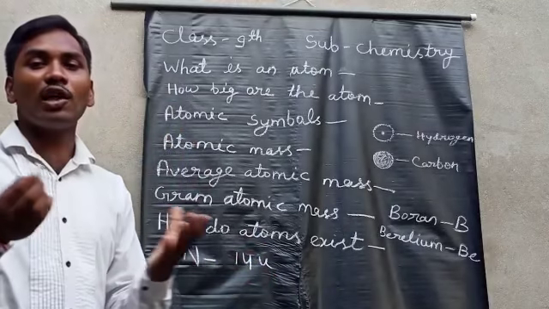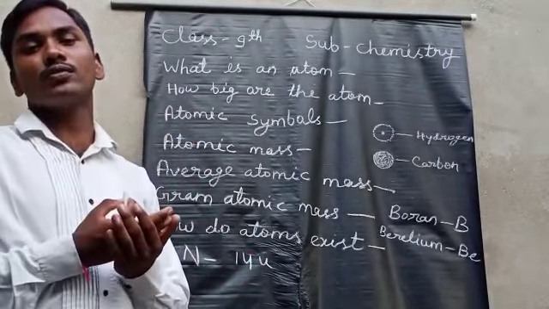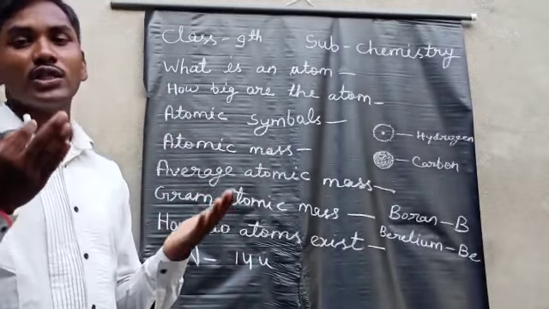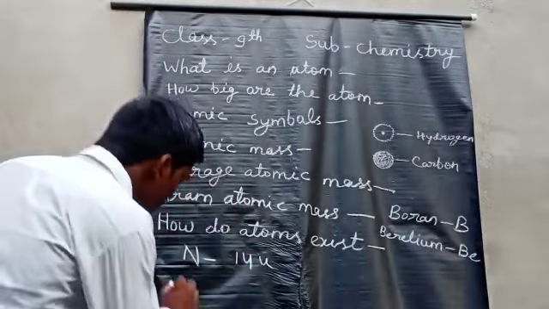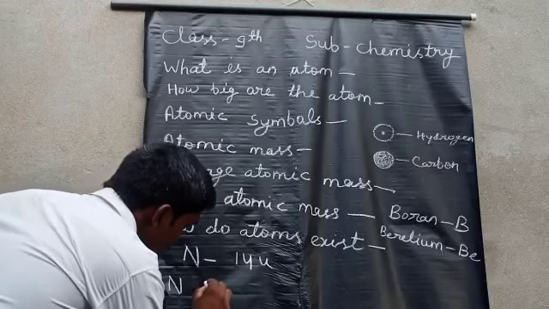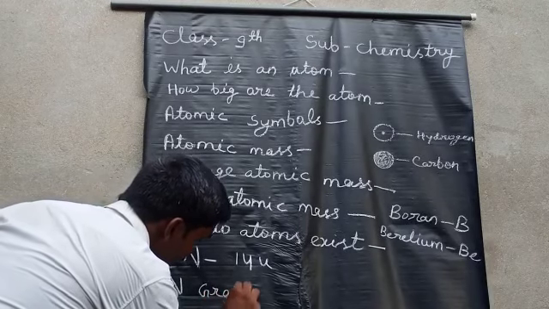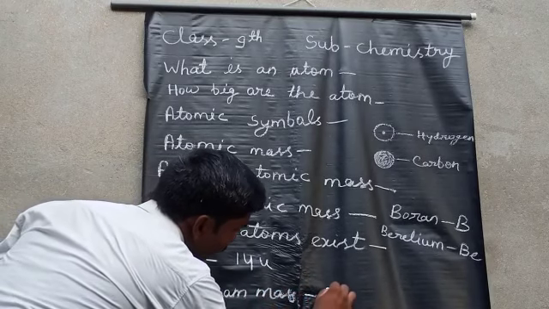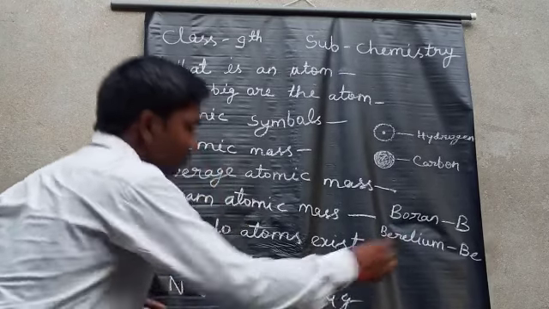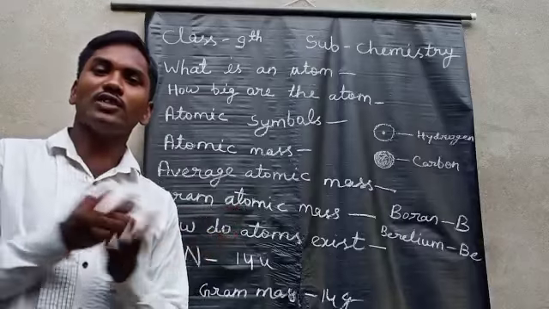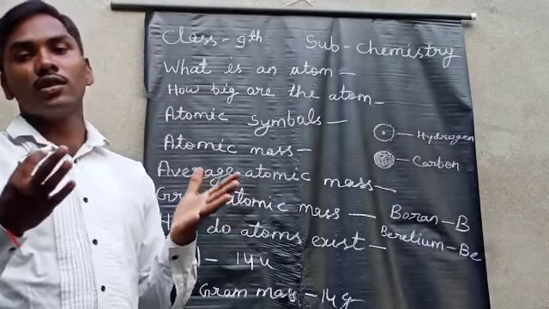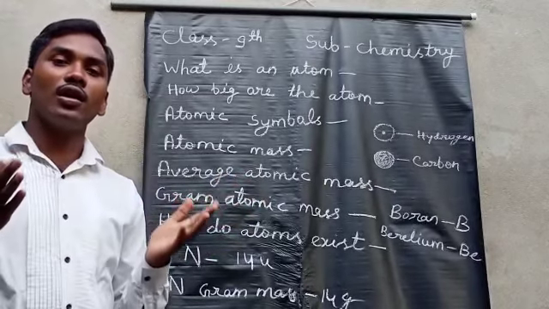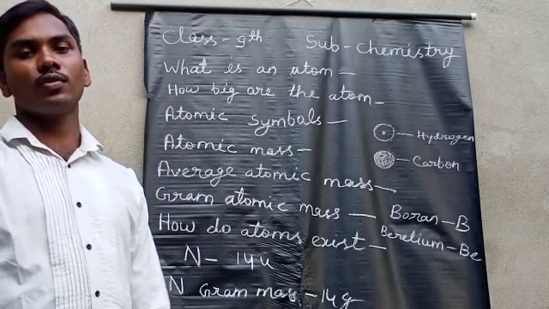This is the atomic mass unit of nitrogen. So nitrogen's gram atomic mass will be 14 grams. This way it is represented in gram atomic mass.